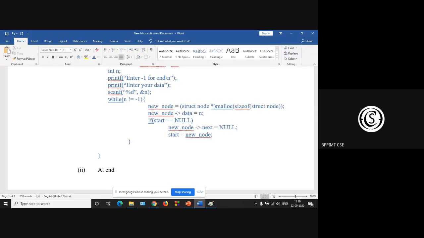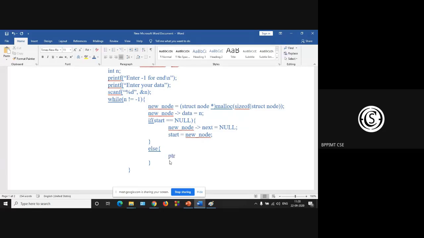Up to this, any problem? Please ask me. If your start is null, then new node next is null and start is new node. That is initially, when your entire list is empty. Any problem up to this? Otherwise, else, there is something in the list, your list is not empty.